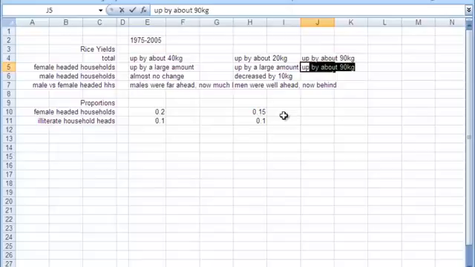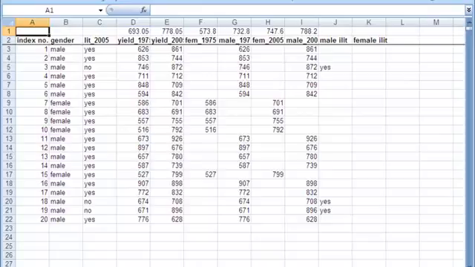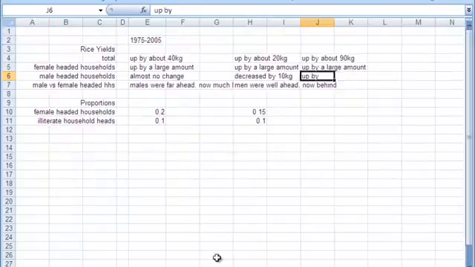Let's use the same phrase. Up by... males was up by about 50. And males versus females.